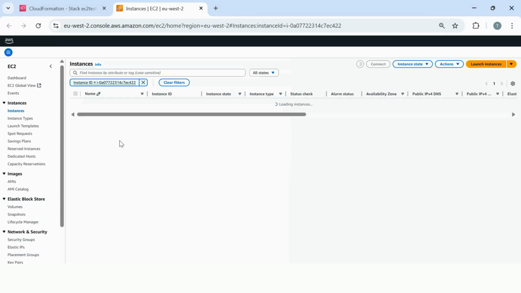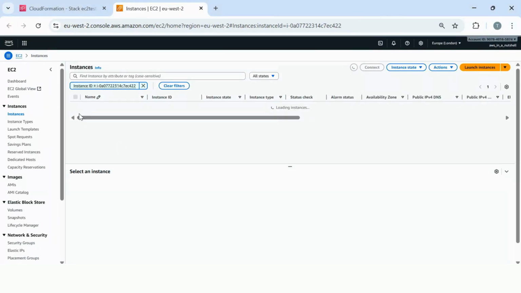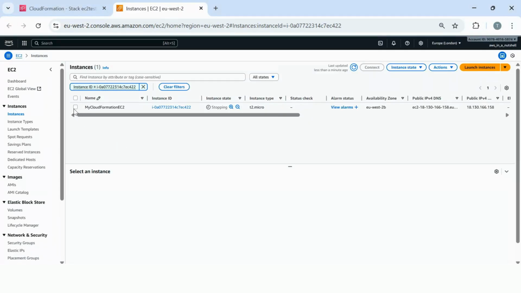Can actually go across to the EC2 console and just see what stage it's at here as well. So you can see at the moment it's still in stopping state, so it is just going to take a little while. So we'll come back in just a moment when it's finished, and then you can just see the change that's been made.